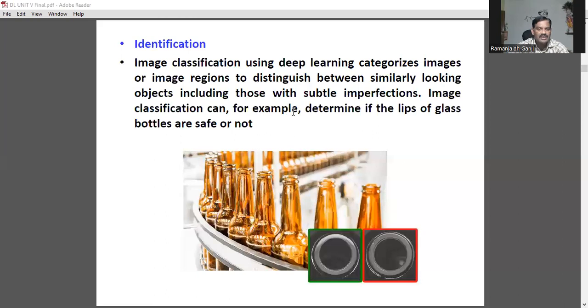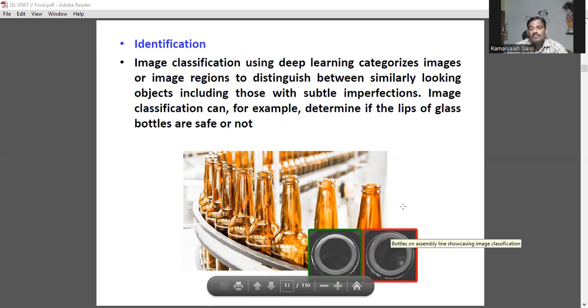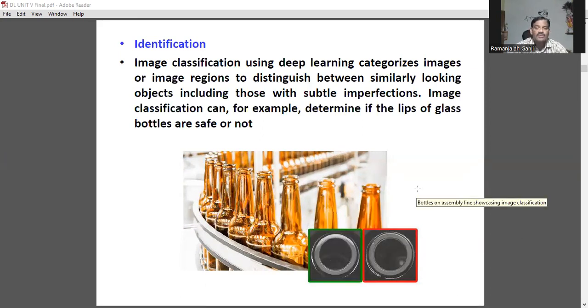Image classification can, for example, determine whether the lips of a glass bottle are safe or not. See this, these are two bottles. One component, one top element seems to be good. One component is going to be sharp, which is not good for drinking. Whatever the bottle it is, it may be a cold drink or something.